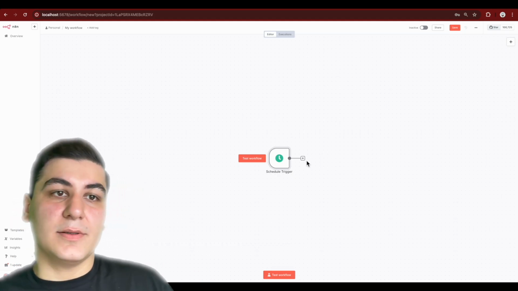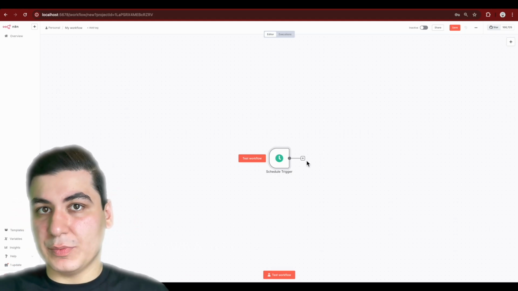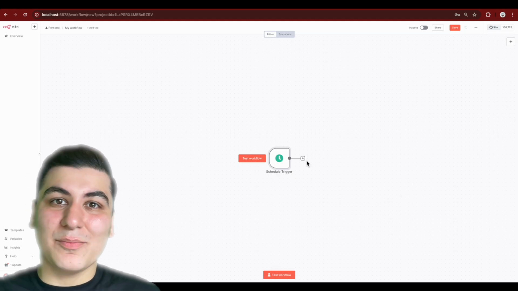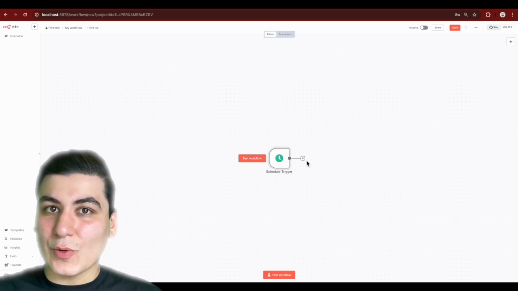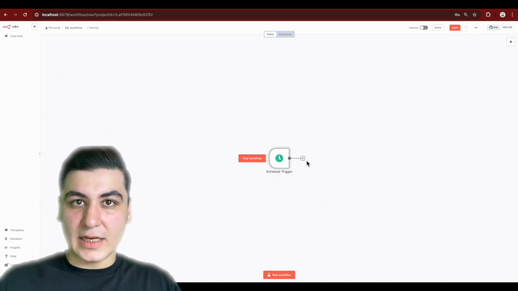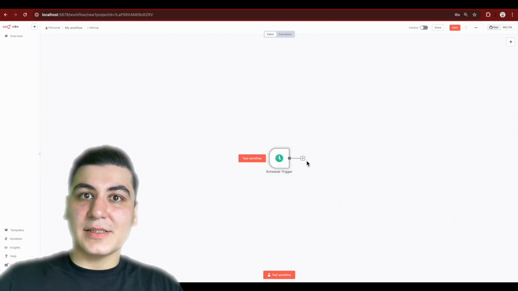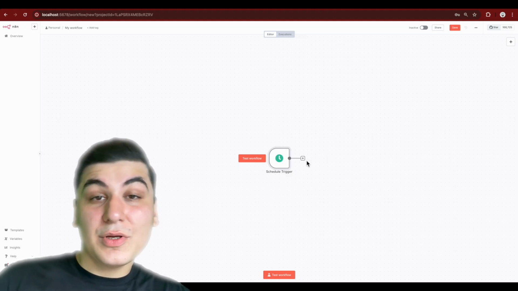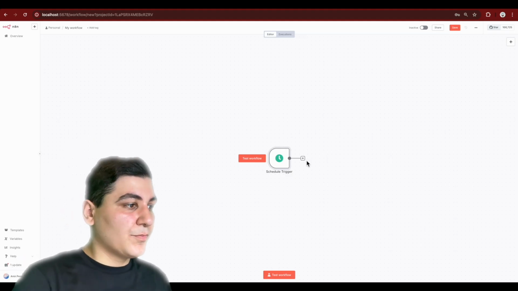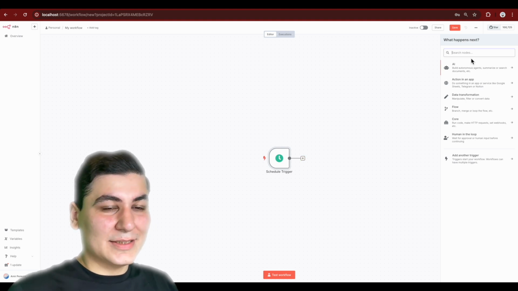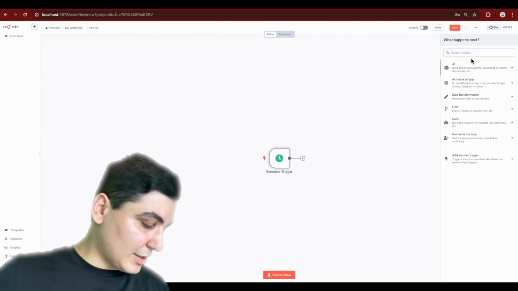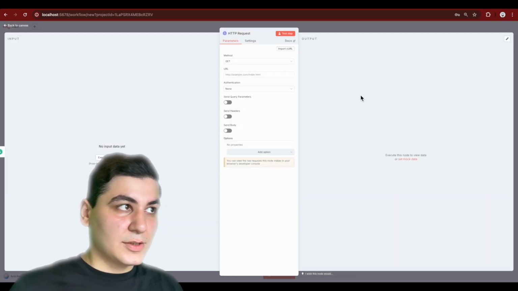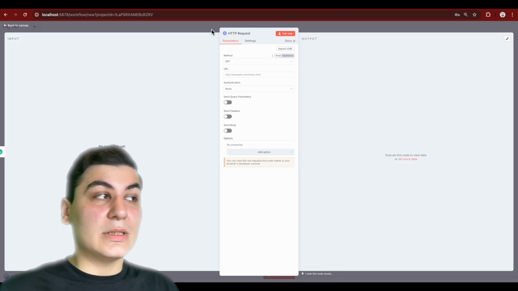Then for the next step, I mentioned we need to get the Bitcoin price, and we can use an API that is free. And what is API? Basically, API is application programming interface. So when you are creating an application, you can add some APIs, and using these APIs, other people can communicate with your application. So we can come here, and we know that we are sending an HTTP request. So yeah, we have here HTTP request, and now we need to have the address for this API.